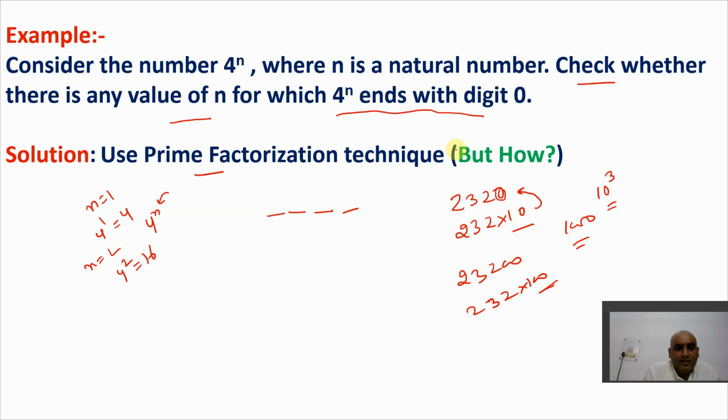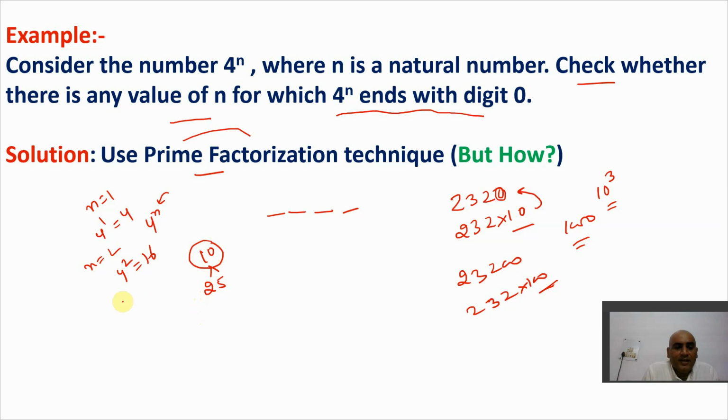Now, understand one thing. We are using the prime factorization technique to solve this. Now, what does the prime factorization technique say? We need to find the prime factors. I know that to have 0 in the end, the number should be multiplied by at least 10 or by 100 like this. But 10 is not a prime number, no? We need to find the prime factors. We know that the prime factors of 10 are at least 2 and 5. 2 and 5 are the prime factors which exactly divide 10.